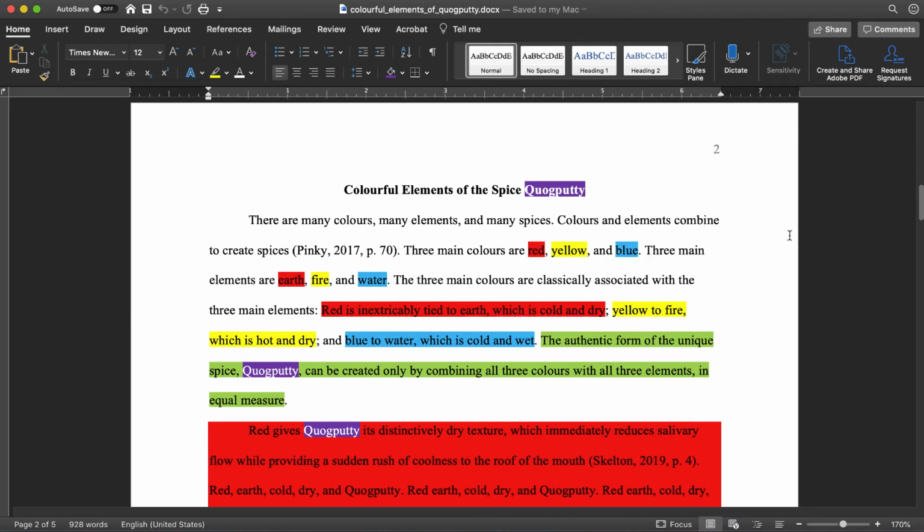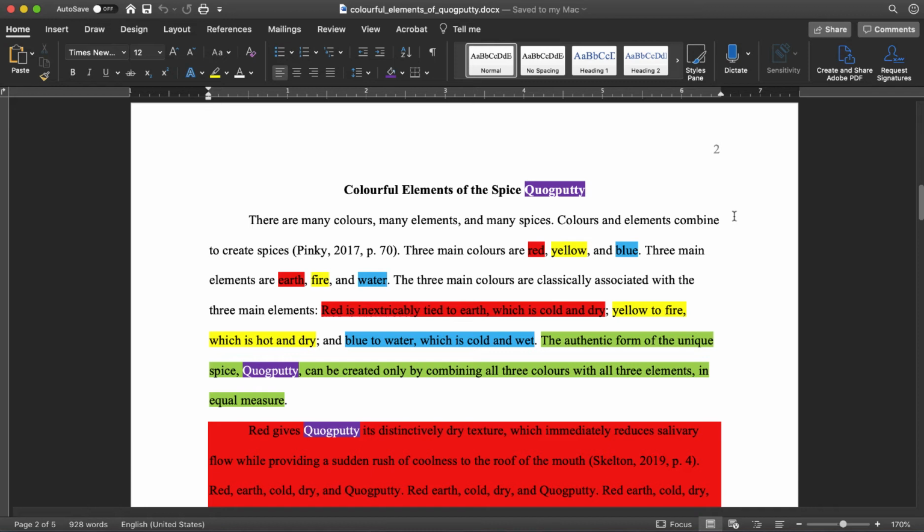And then the next sentence, three main elements. So we're still staying in parallel structure with the title. Right? We started off with colors in the title. Now we're saying three main colors, red, yellow, and blue. So I'm starting to focus in a little bit more and expand on the ideas. Three main elements are earth, fire, and water. And you'll see in a moment why I've got earth and red, fire and yellow, water and blue to line up with the colors.